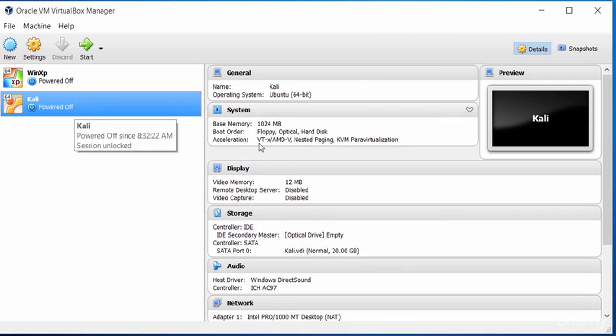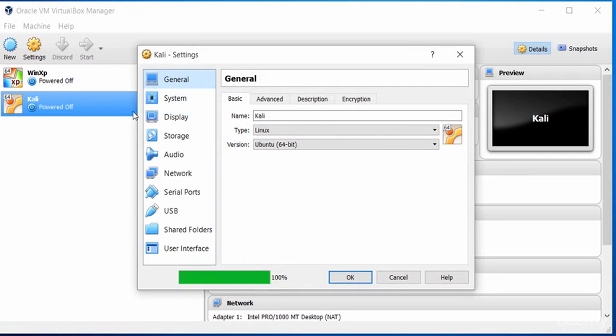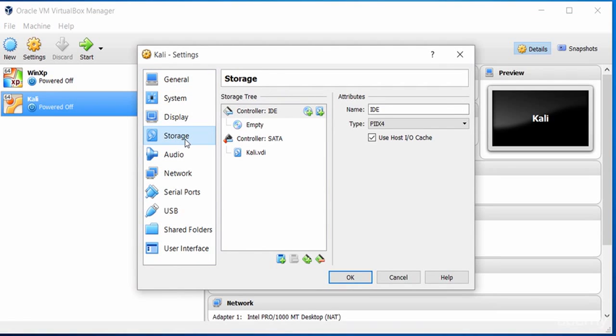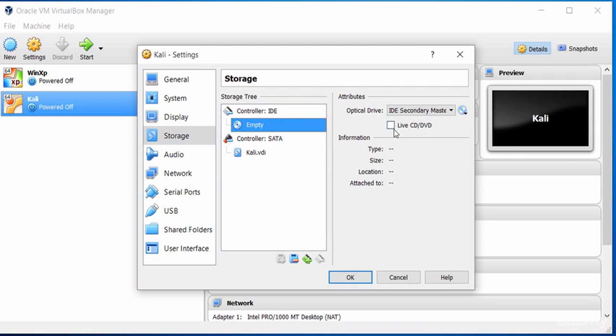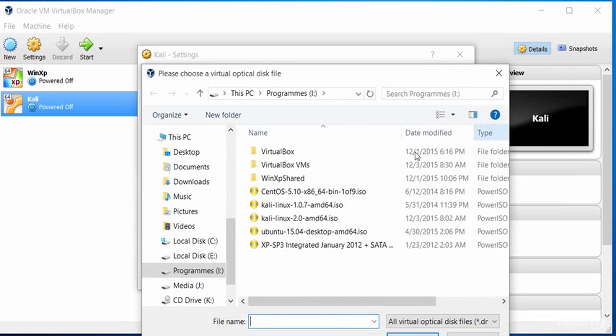Notice now it's been created here on the left hand side. You'll see it's got 1 gig of RAM, Kali Ubuntu 64-bit operating system. It also now has 20 gigabyte of hard disk space. The next thing we need to do is install the ISO file that we've downloaded previously. To do that, we go to the storage. Notice there's a CD icon here. I can click on that. And I need to find the image file that we downloaded previously. Let me select that file.